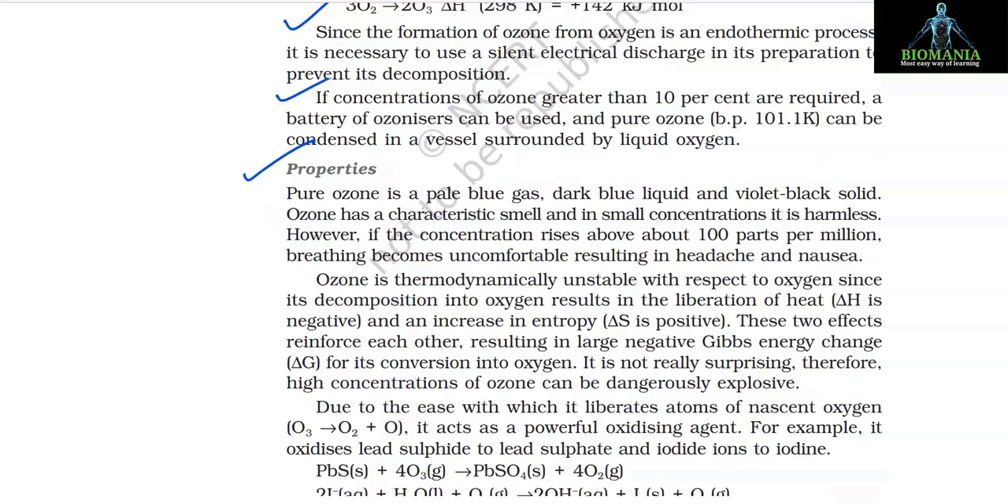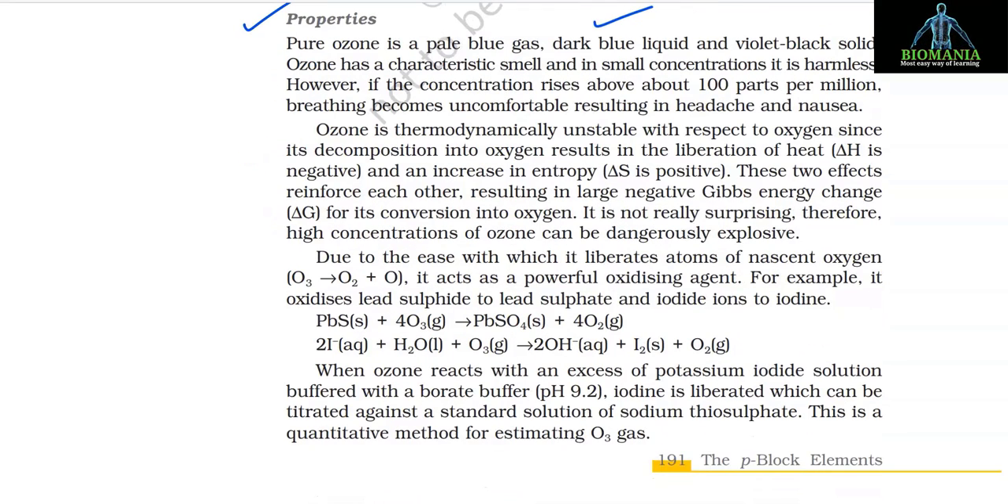Properties. Pure ozone is a pale blue gas, dark blue liquid and violet black solid. Ozone has a characteristic smell, and in small concentrations it is harmless. However, if the concentration rises above about 100 parts per million, breathing becomes uncomfortable, resulting in headache and nausea. Ozone is thermodynamically unstable with respect to oxygen, since its decomposition into oxygen results in the liberation of heat and an increase in entropy. These two effects reinforce each other, resulting in a large negative Gibbs energy change delta G for its conversion into oxygen. It is not really surprising, therefore, that high concentrations of ozone can be dangerously explosive.